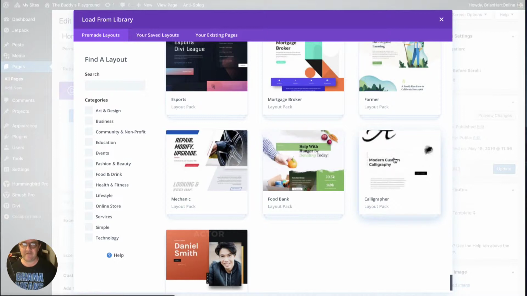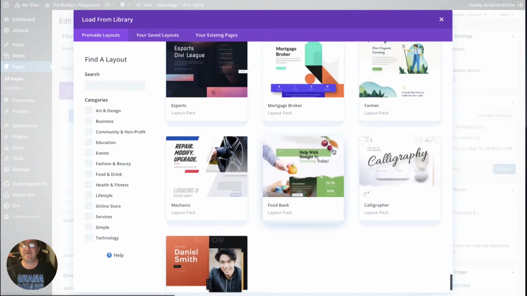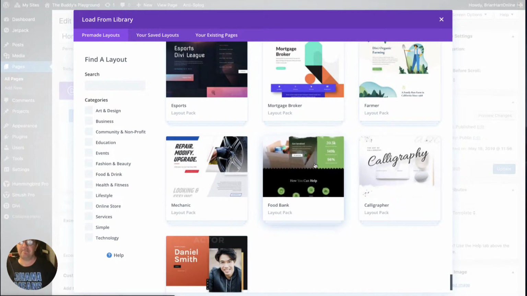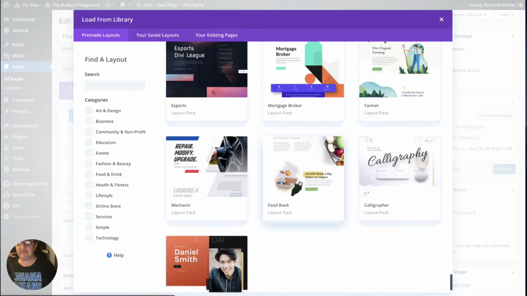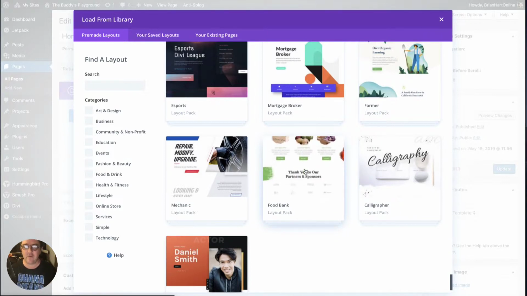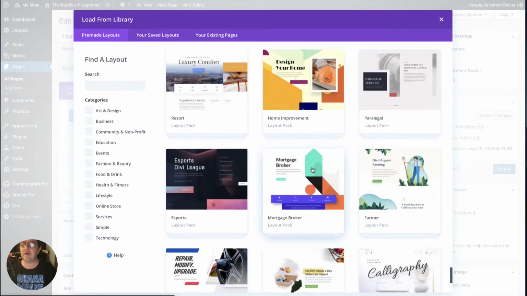A mindful line site. I quite like that. There's an actor CV. Oh, that's quite new as well. This is a good theme. It's a charity theme. It's got lots of cool stuff there, like all these separators and lots of graphics. That's quite a good one as well. The food bank. But remember, we can change all the images, and it won't look anything like that. You can make it look like whatever you want.